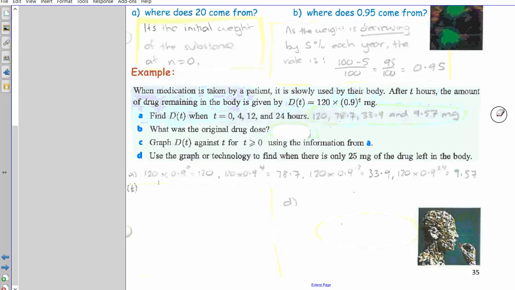Milligrams, don't forget your units. We're talking about the amount of drug. The amount of drug is in milligrams, it says. What was the original drug dose? We've already talked about that. It was 120, so feel free to do that. Don't forget your units, milligrams, 120 milligrams.